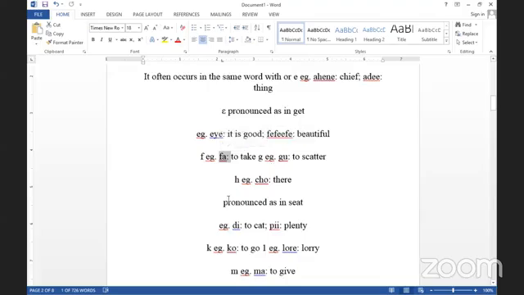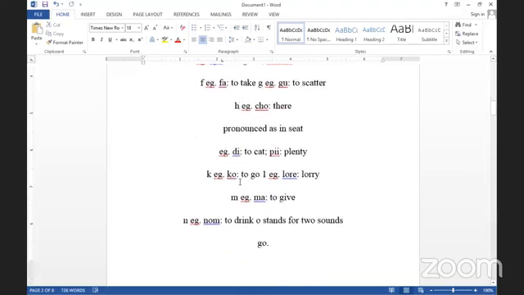And then we come to the H. The H, we have H, hɔ, which means there. Pronounced as in seat. Okay, for example, D, and then we have the E, di, as in eat. We have P, that is plenty.